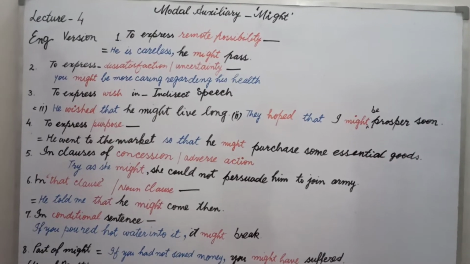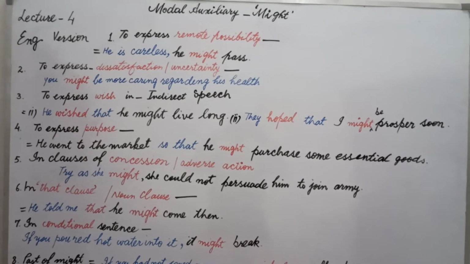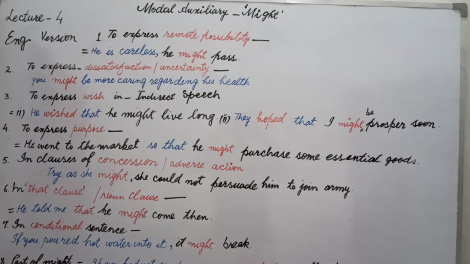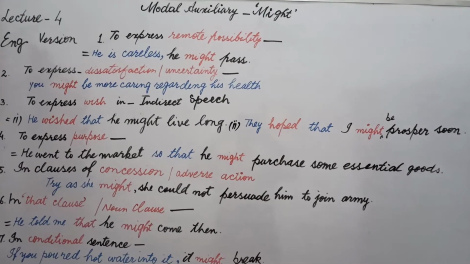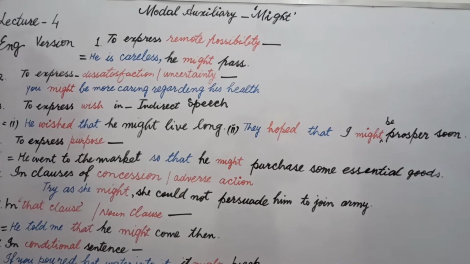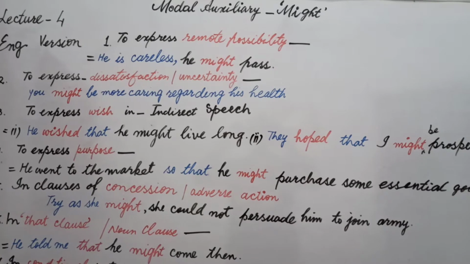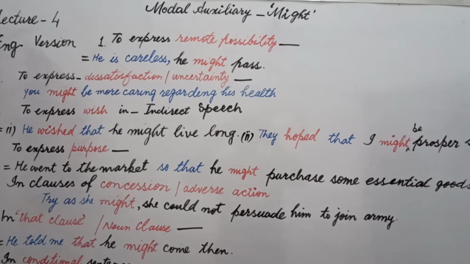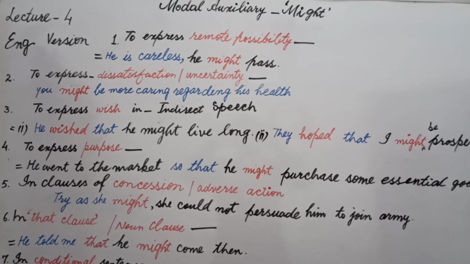Students of academics and competitive exams of English, today our topic is Modal Auxiliary Might. In this lecture number 4, English version lecture, students, we are going to understand where we can use might. Students, the tense of might represents present and future. But sometimes we use might in past. We will study all these points and we will study more than that.